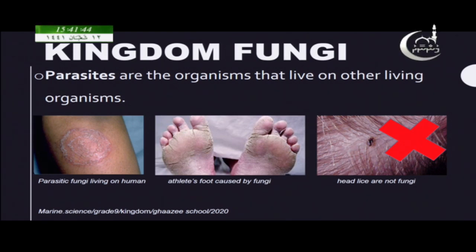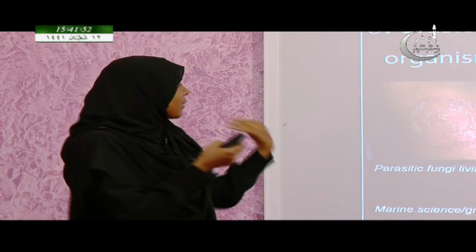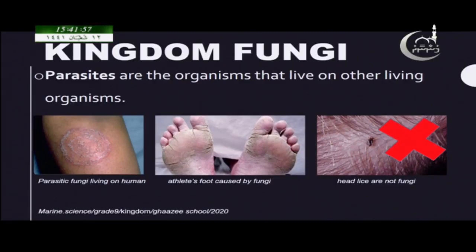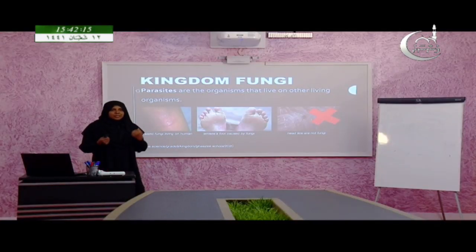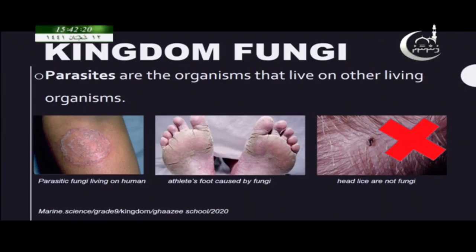So, here you can see some examples. For example, some fungi sometimes even start to live on our body. We are living organisms, so this is living on another living organism. This is a skin disease caused by fungi, or sometimes you can see athlete's foot, which is very common. This athlete's foot is also caused by a fungus. That fungus is getting nutrition from our body and it is living on our body.